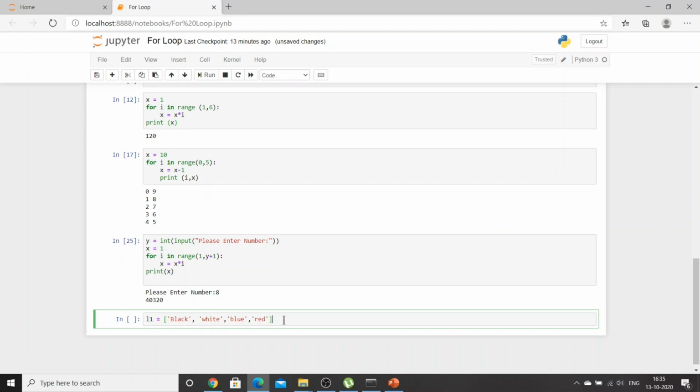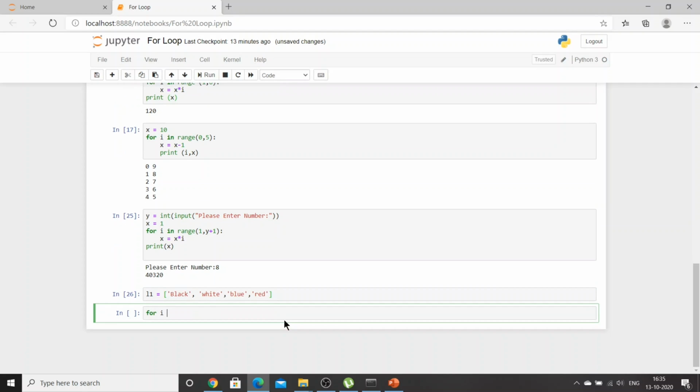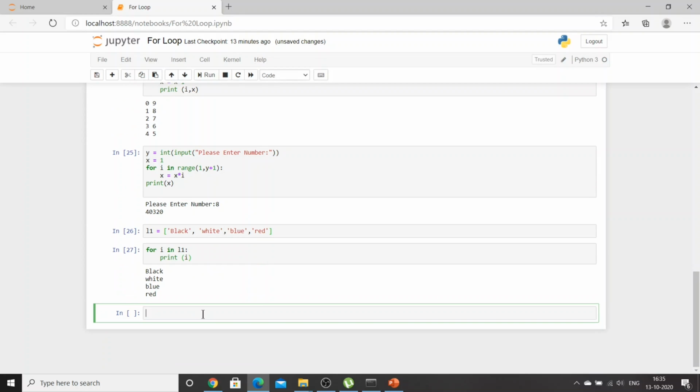Fine, I have 4 items. I'll say for i in L1, you do not need to provide range over here, and just print i. You'll get all the 4 results. This is one of the ways by which you can iterate your list.